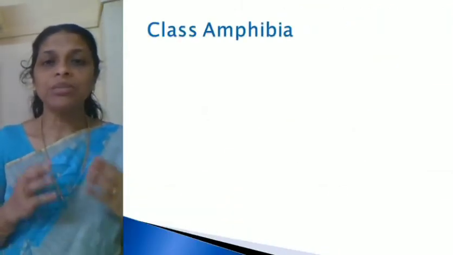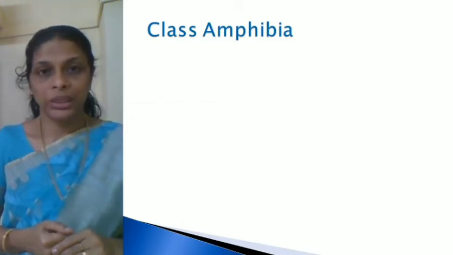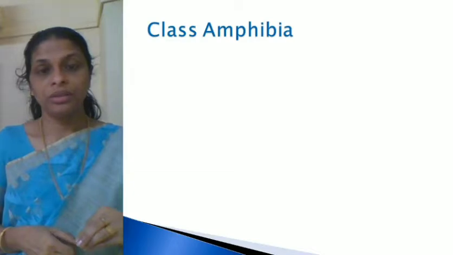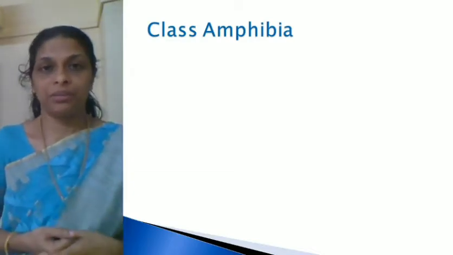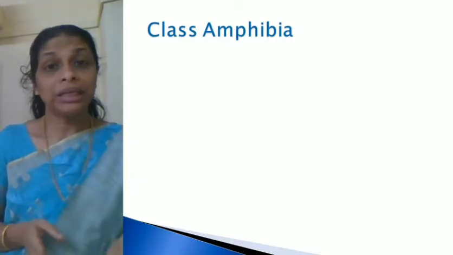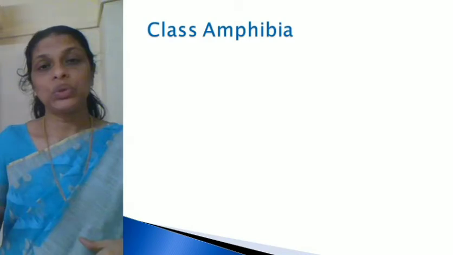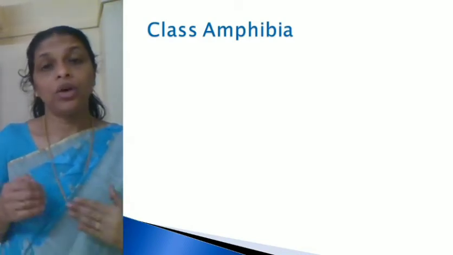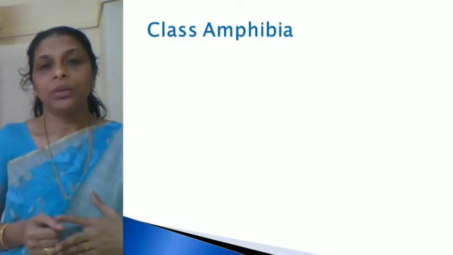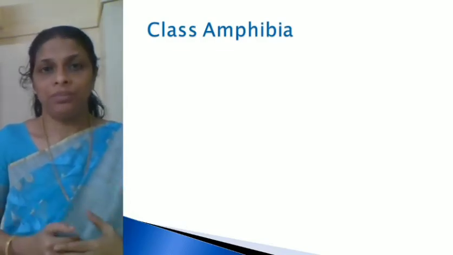The organisms which come under this class have the ability to live both in water and on land, that is, in terrestrial habitats. Now, when you say that, what exactly does it mean?